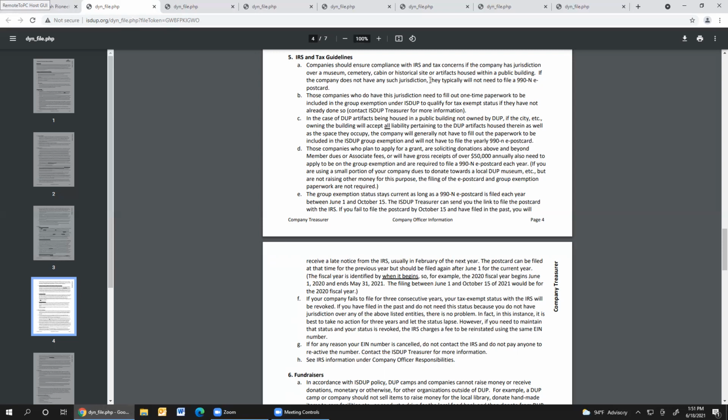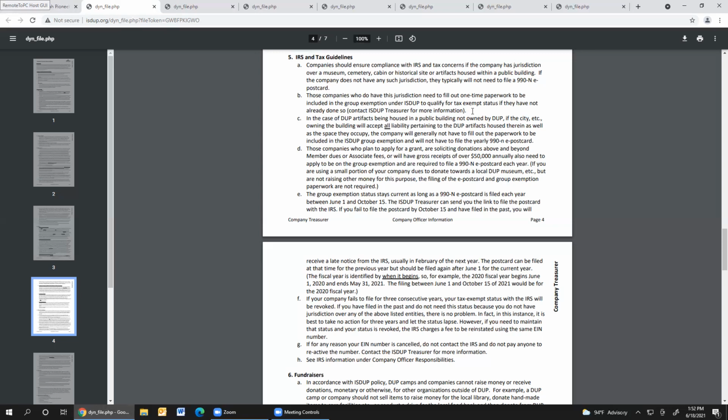Once I've received the form and I see that they haven't done it, I have to make sure that's done by October 15th with the IRS, and you're going to get a lot of emails and things from me back and forth, hoping that you can take care of that. If you do not file that e-postcard for 3 years in a row, they will revoke your status. At that point, the only way you can use that same EIN number is to pay, which is now over a $500 fee.